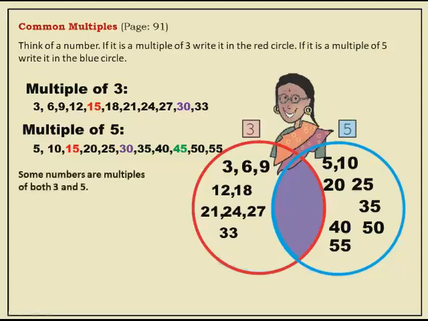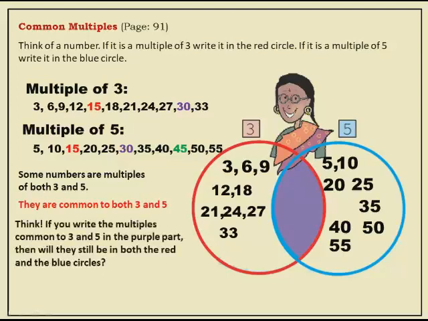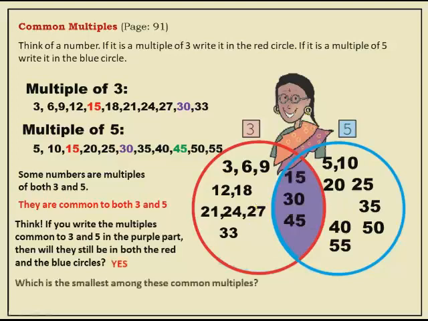Now the question comes, some numbers are multiples of both 3 and 5. They are common to both 3 and 5. Meaning, if you write the multiples common to 3 and 5 in the purple part, then will they still be in both the red and blue circles? Now, they are common to the red part and they are common to the blue part also. So, the common part of red and blue is this purple part. So, if I write those numbers here, will it be common to red and blue both? Yes, it will be common.